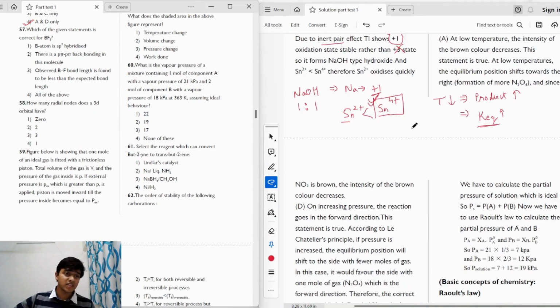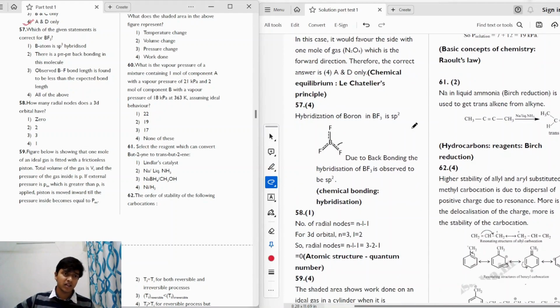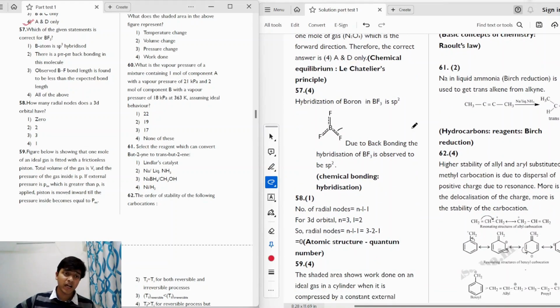The next question says, which of the given statements is correct for BF3? Statement 1 says the boron atom is sp2 hybridized. Statement 2 says there is p pi back bonding. Statement 3 says the observed BF bond length is found to be less than the expected bond length, and option 4 says all of the above. So if we consider the structure of BF3, we can see that BF3 has a trigonal planar structure, and the hybridization of boron is sp2.